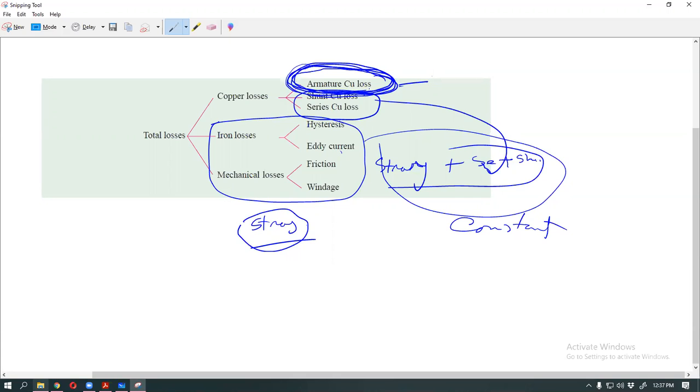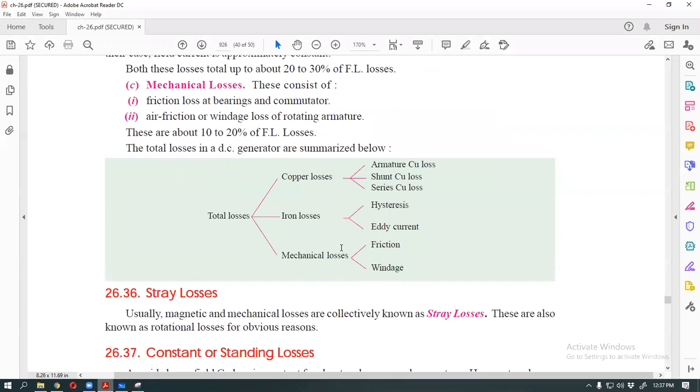This loss depends on your rotation, the armature loss. So the armature loss is variable loss, but all the others are constant loss. Clear? Yes, sir. So now this is the constant.